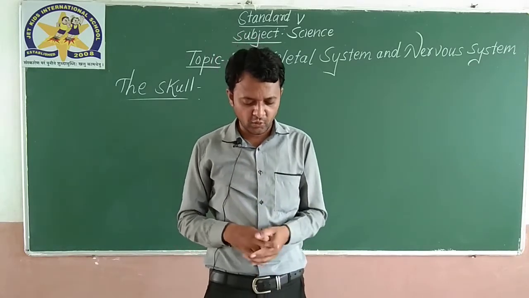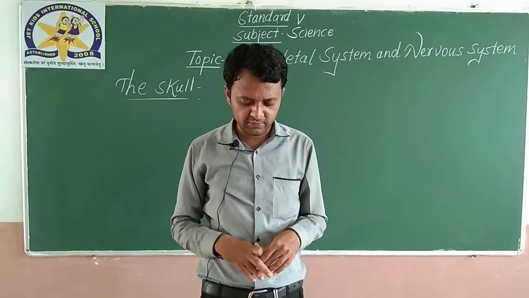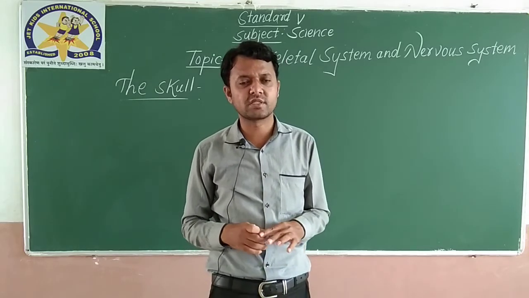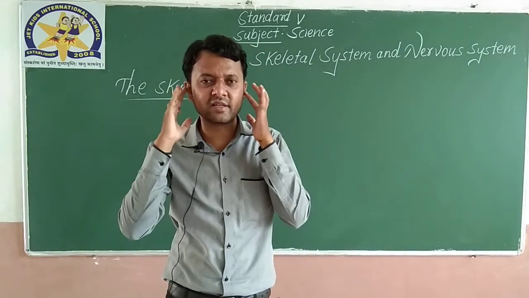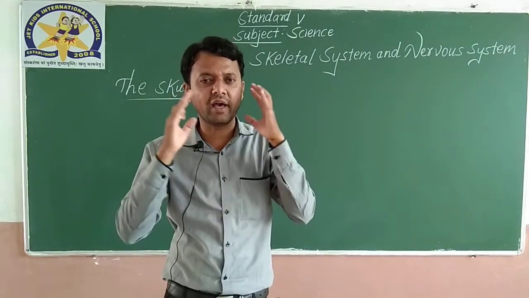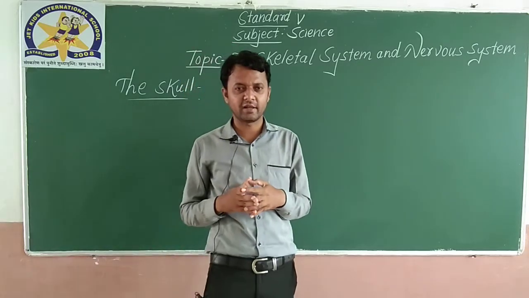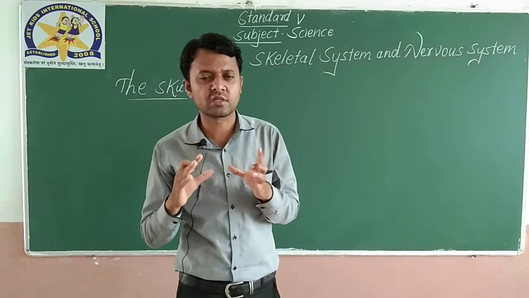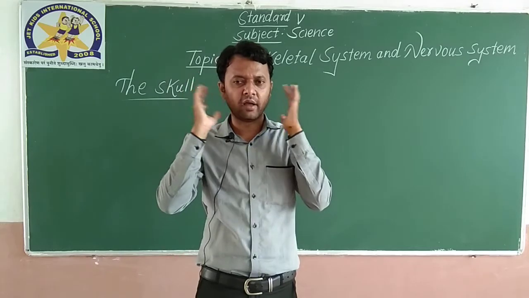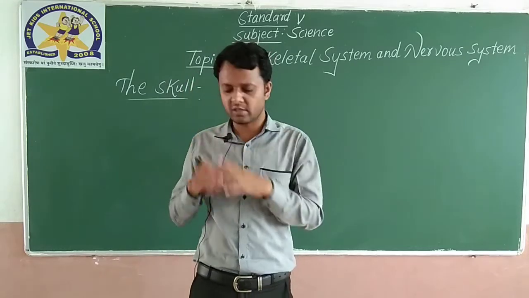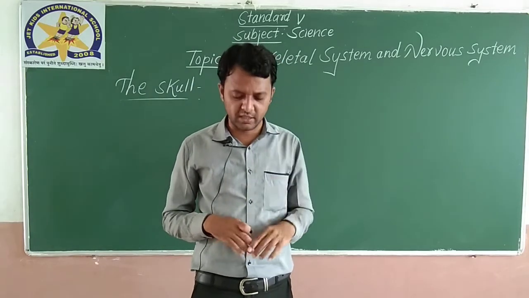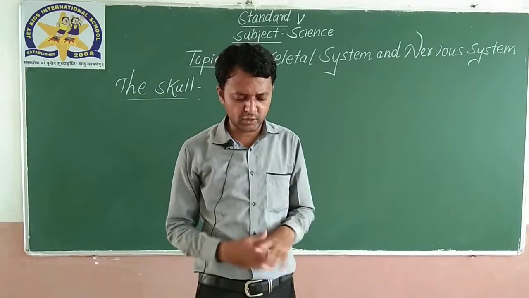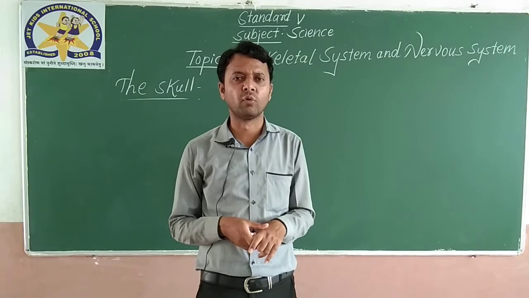So there are 22 bones in the skull. It has holes into which our eyes, nose and ears are fitted, or positioned. The skull has holes into which our eyes, ears and nose are fitted. Of all the bones in the skull, only the lower jawbone can move.